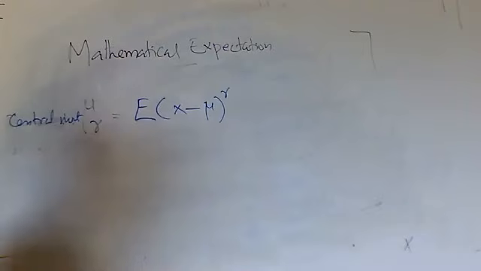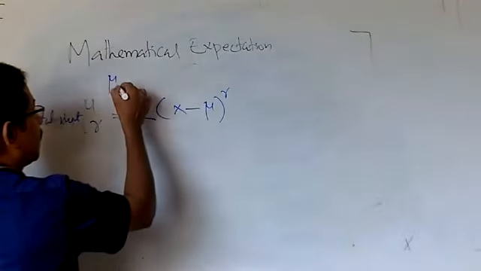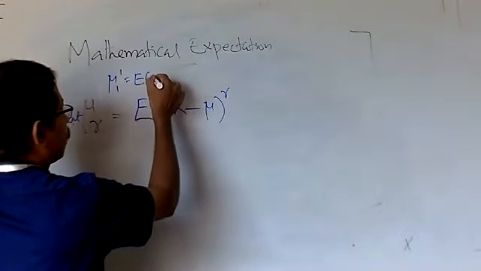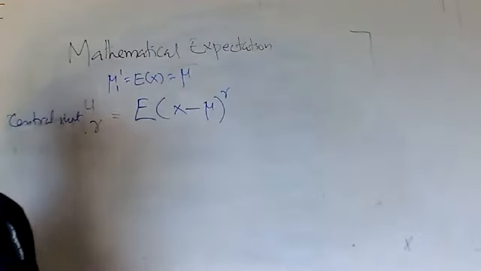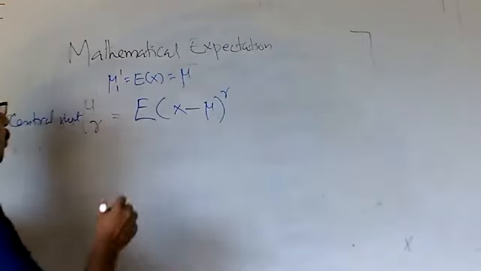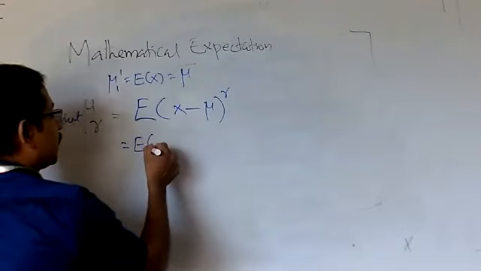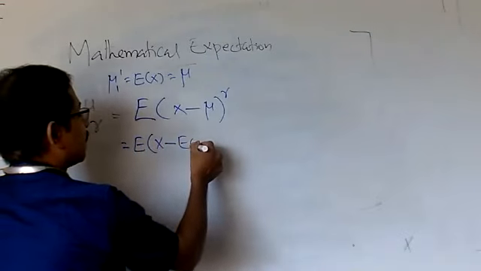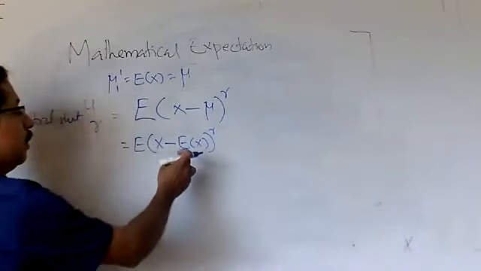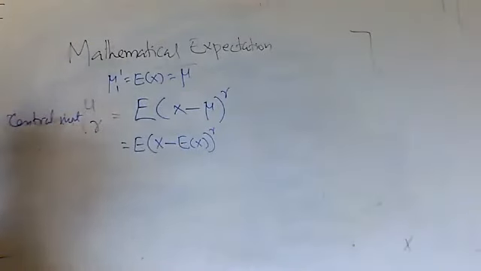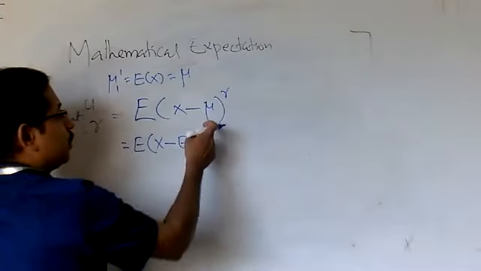And you know that the first moment mu 1 dash is equal to expectation of x, which is called mu. Mu is the mean. So this can be written as expectation of (x minus expectation of x) raised to r. Why am I putting expectation of x here? Because mu is equal to expectation of x.